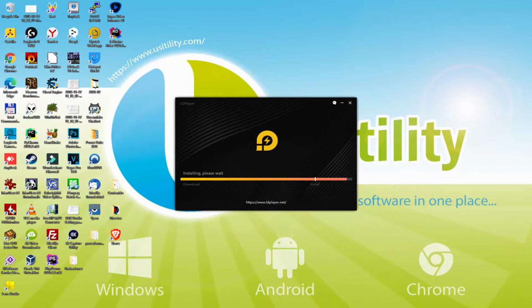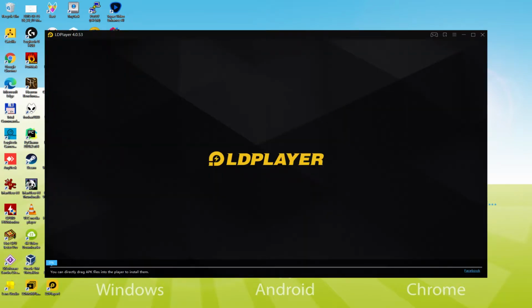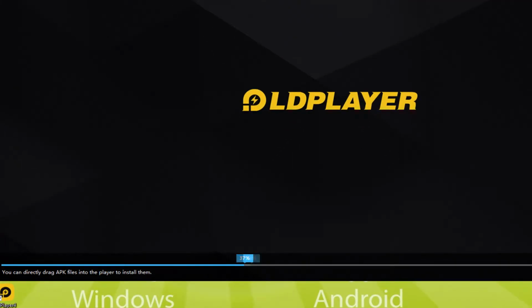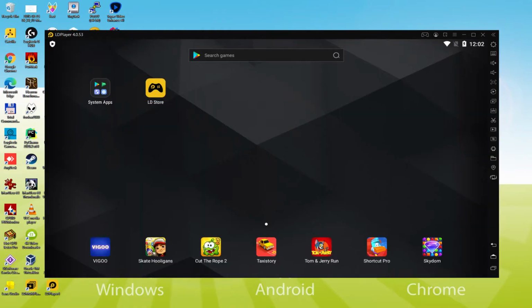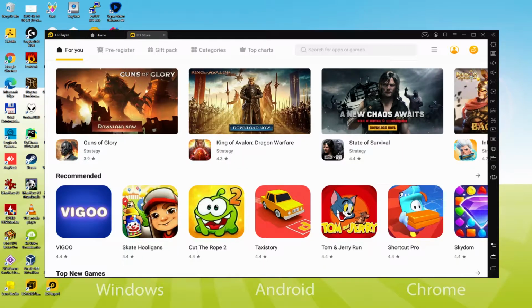It is already completely finished on my side. Now, the emulator has been started automatically. As you can see, down here, there's a progress bar that will fill up, and when it gets to the end, the emulator can be started for the first time. In fact, the emulator has already been started, there for the first time. An LD Store is automatically started, which is a kind of Google Play.